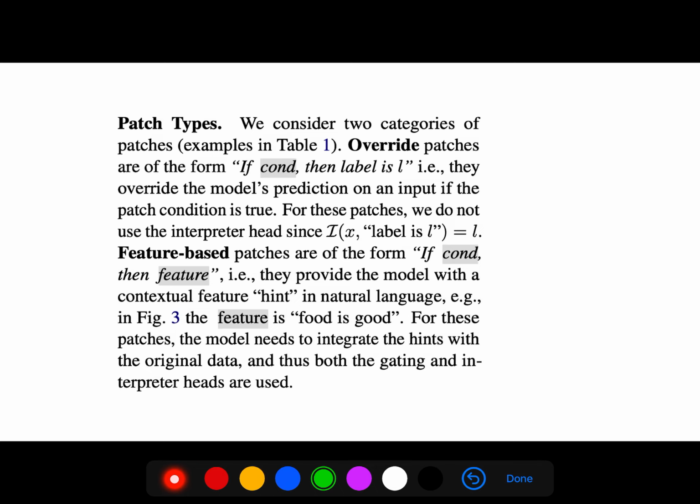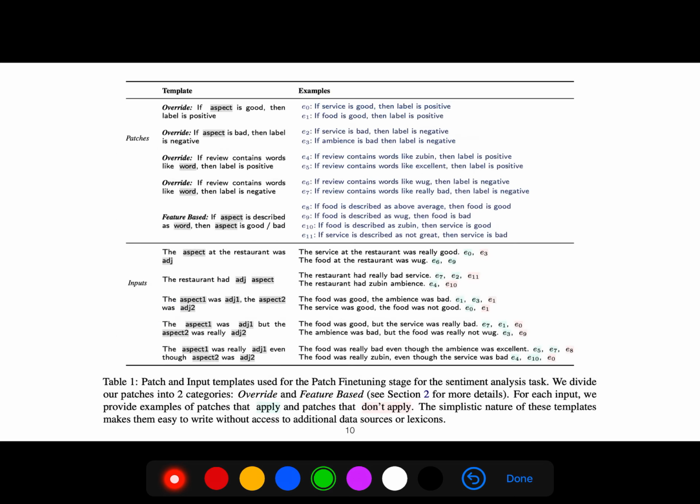They provide the model with a contextual feature hint in natural language. For example, the feature is food is good. For these patches, the model needs to integrate the hints with the original data, and thus both the gating and the interpreter heads are used.